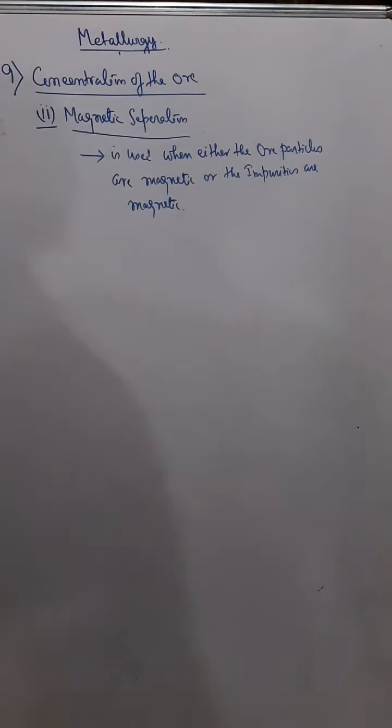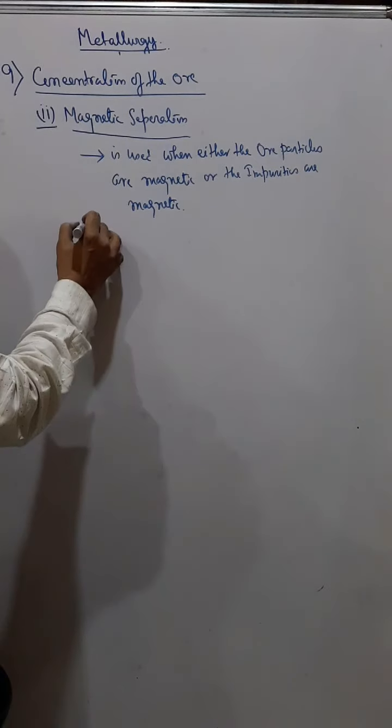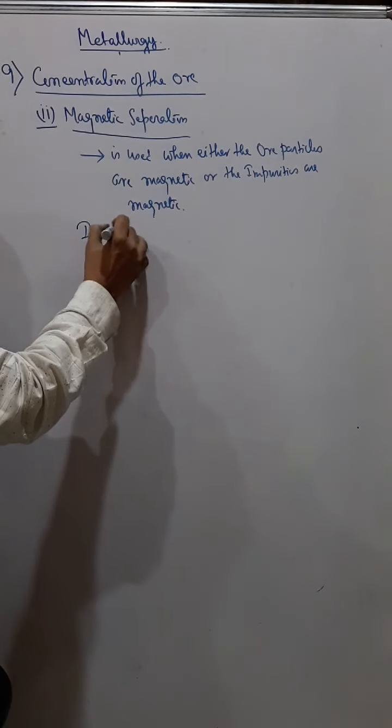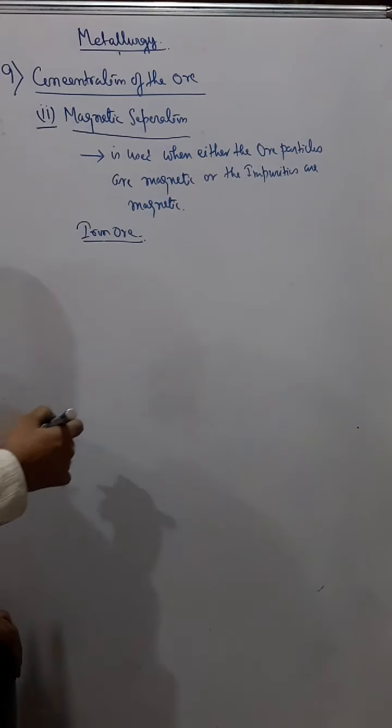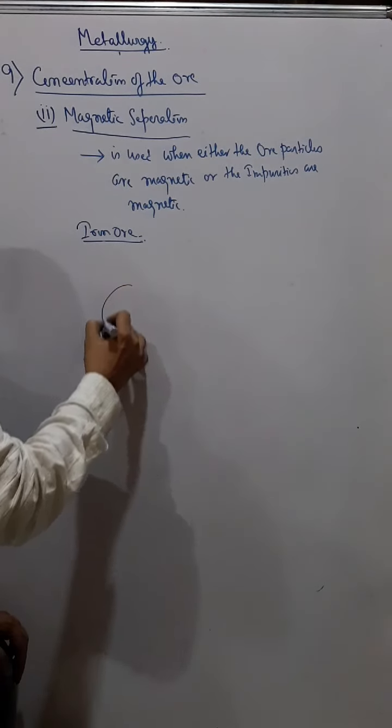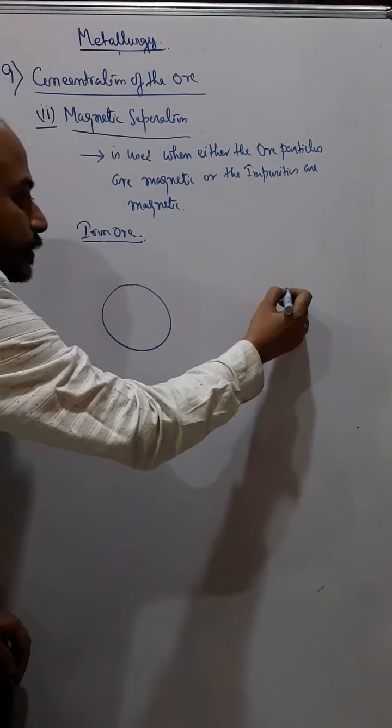Okay, next is magnetic separation. This method is used when either the ore particles are magnetic or the impurities are magnetic. Say for example, if I take iron ore again, iron ore is a magnetic ore. For this we use this type of arrangement.